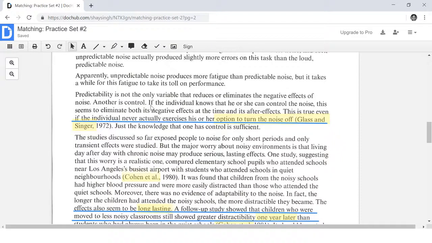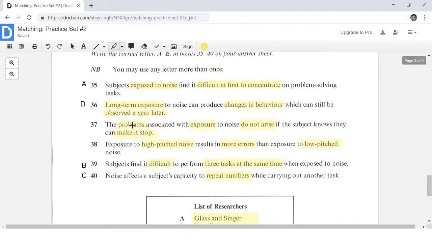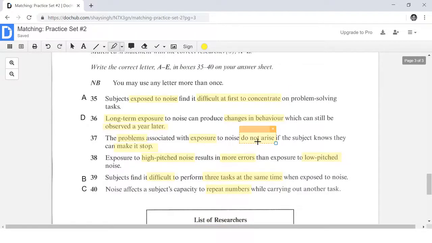It says, if the individual knows that he or she can control the noise, this seems to eliminate both its negative effects. Alright, so negative effects is synonym language for problems. Remember, we had the keyword problems over here, and then it says do not arise.